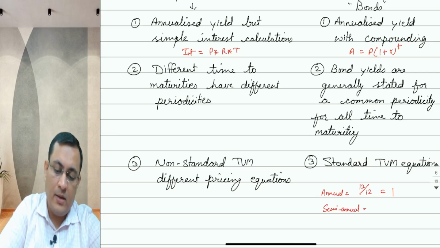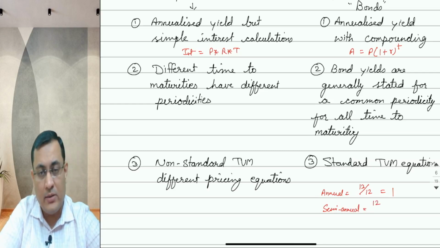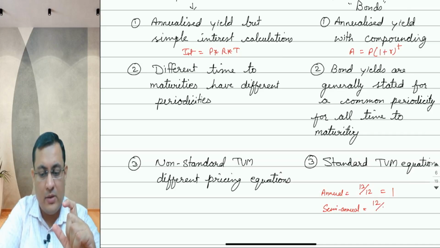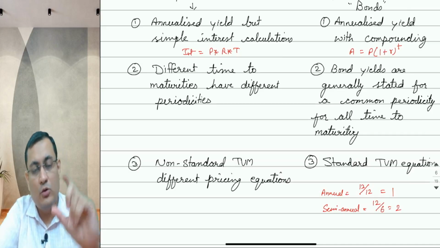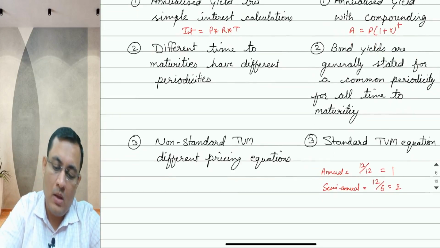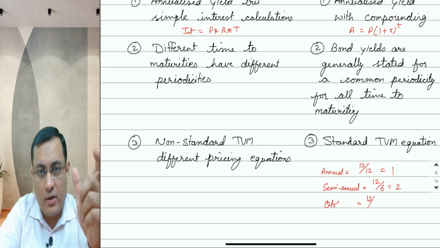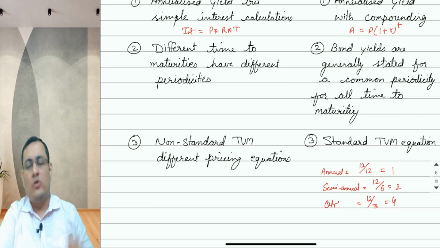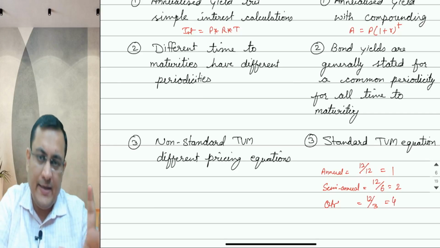In semi-annual, the year is of 12 months and one semi-annual period is of 6 months. So how many semi-annual periods will be there? There will be 2, so you will get cash flow 2 times and it becomes the periodicity. In case of quarterly, it is 12 months and every quarter has 3 months, so there will be 4 quarters. So it has a periodicity of 4. So there is a fixed, defined periodicity in case of bonds.